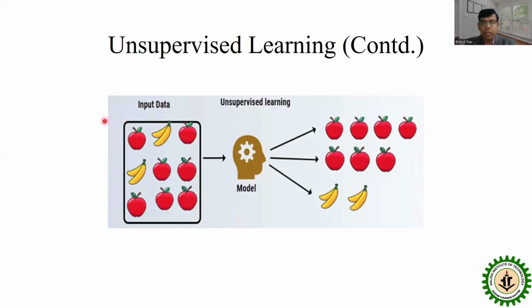There is no annotation and no labeled data. So we establish the relationships between the data points. These data are similar, so we group them into a separate category, and these two are similar in another way, so we categorize these two into another category. But we do not say that it is an apple or a banana. We just categorize them into two groups. That is called unsupervised learning.